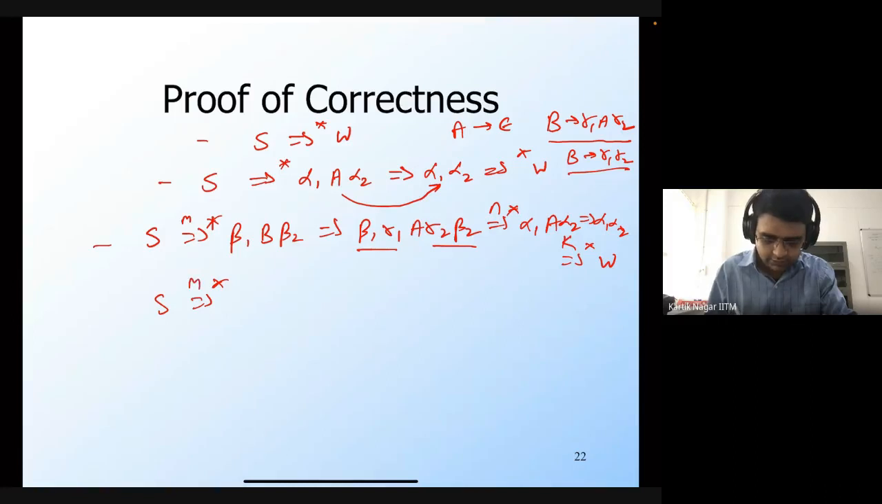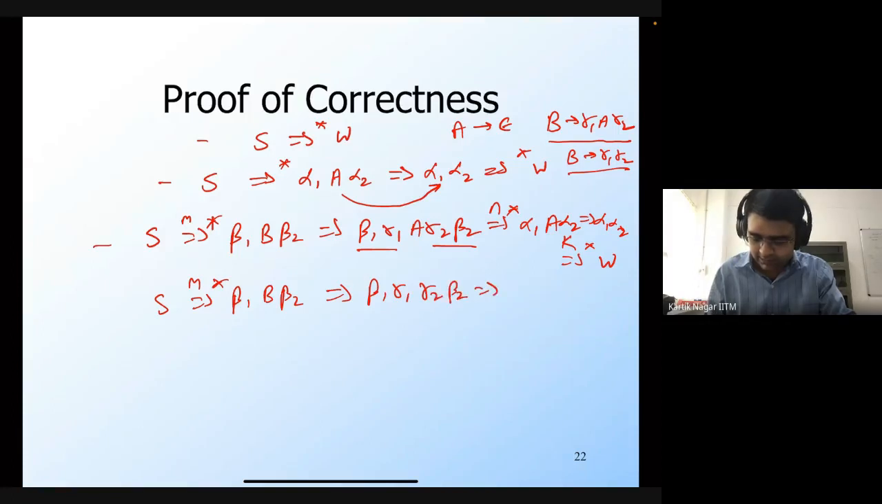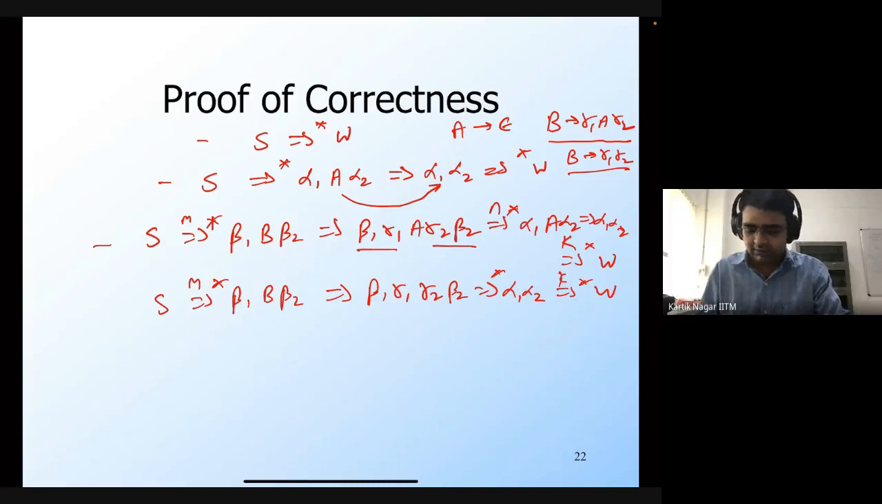I can come up with this new derivation where I first generate beta 1 A beta 2, but then I remove this A itself. So I get beta 1, gamma 2, and then beta 2. So this in n steps will give me alpha 1, alpha 2. And this in k steps will give me W. So this derivation contains one lesser step. The number of steps here is one lesser than the number of steps in the original derivation, but it derives the same string W.